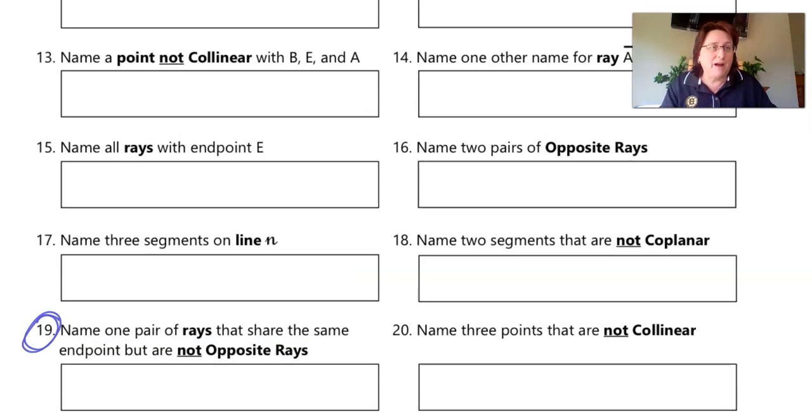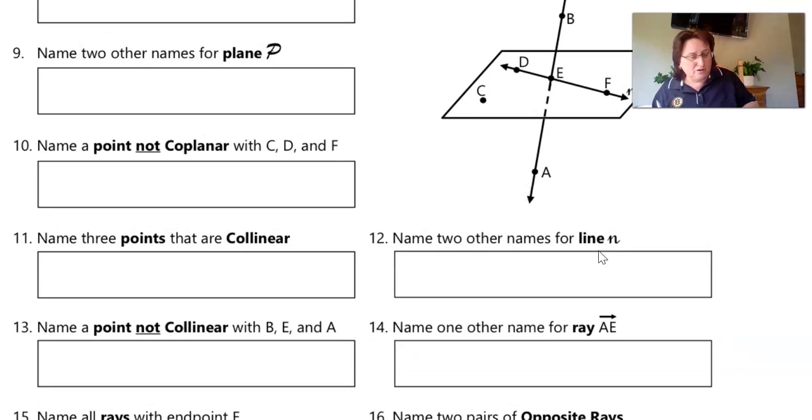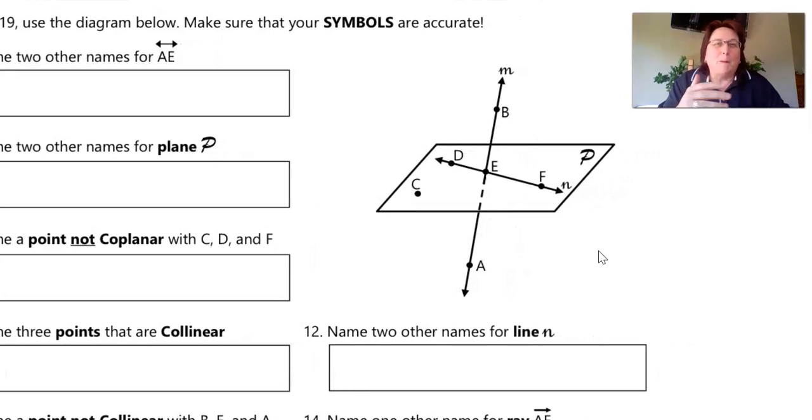Okay, so let's go back up and look at our picture right here. We're looking for a pair of rays that share the same endpoint, but that are not opposite. Remember, opposite means that they form a 180-degree line.